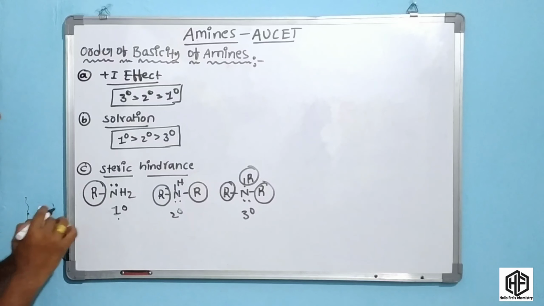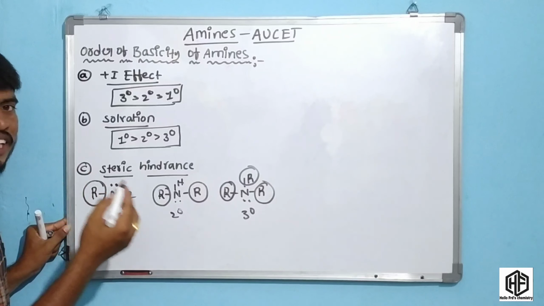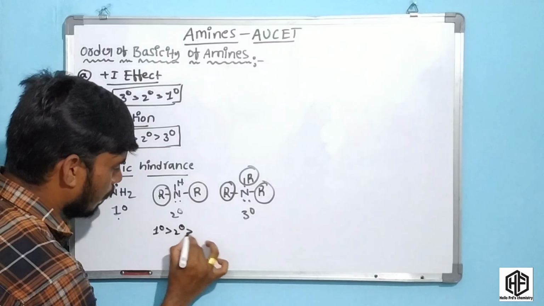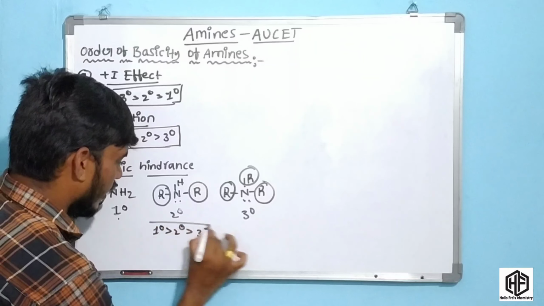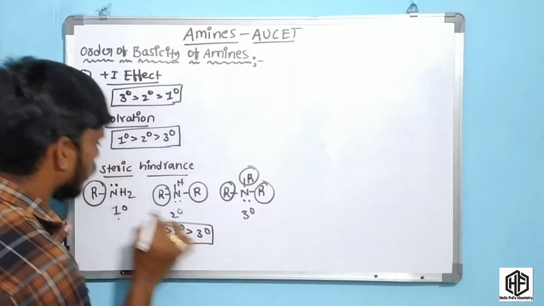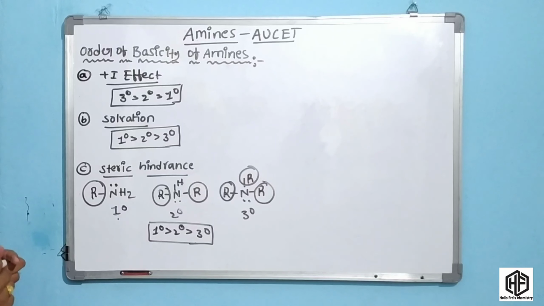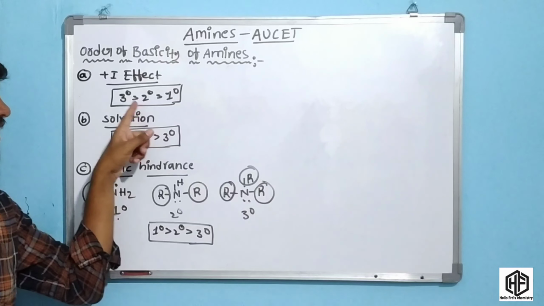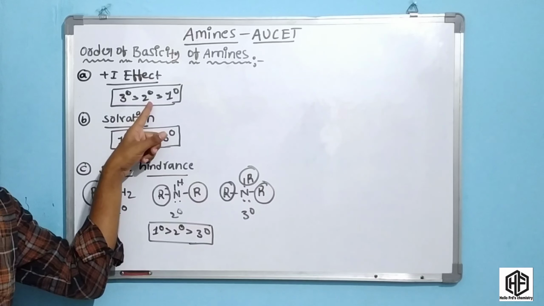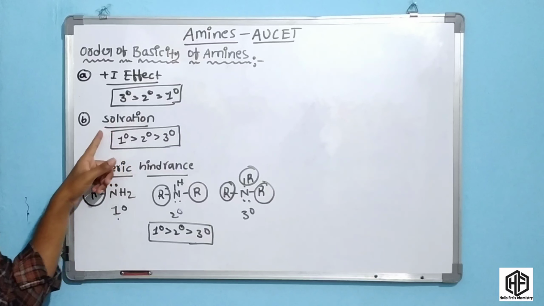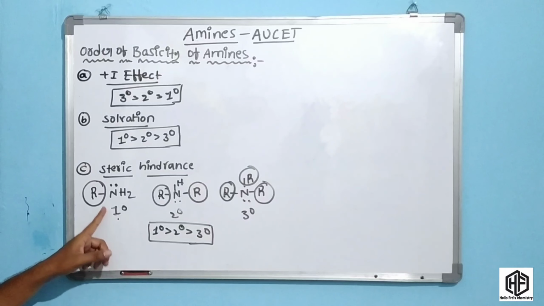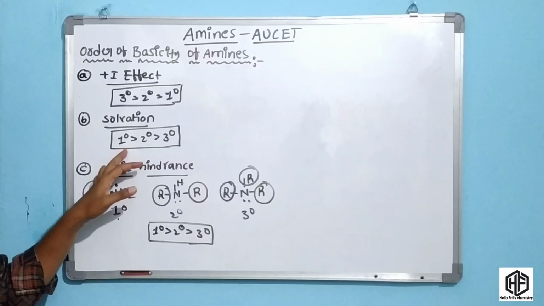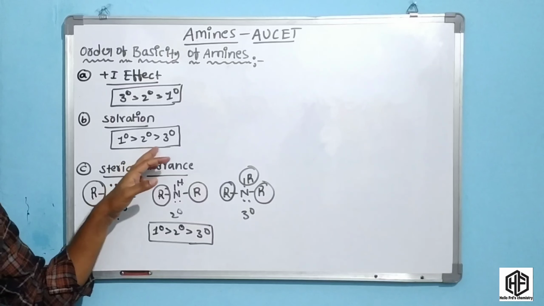So the steric hindrance effect explains the basicity order of primary, secondary, tertiary. Primary is more basic compared to the secondary and tertiary. Okay friends, this explains the steric hindrance effect. In the plus I effect, the basicity order is tertiary is more basic compared to secondary and primary, but the solvation and steric hindrance effects explain the primary, secondary, tertiary amine basicity order: primary is more basic compared to secondary and tertiary.